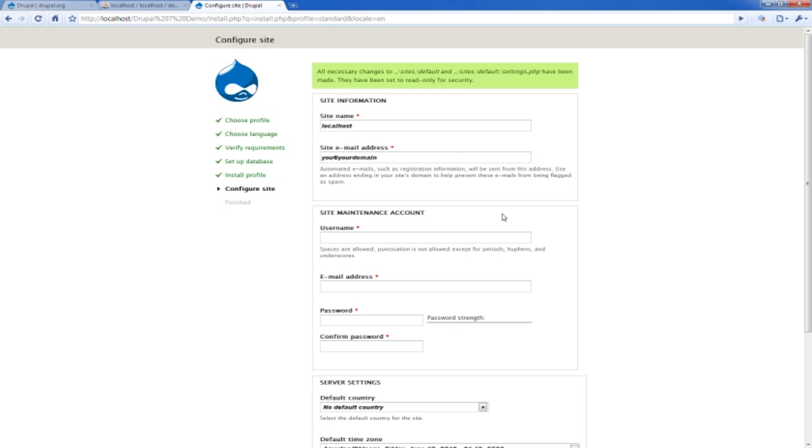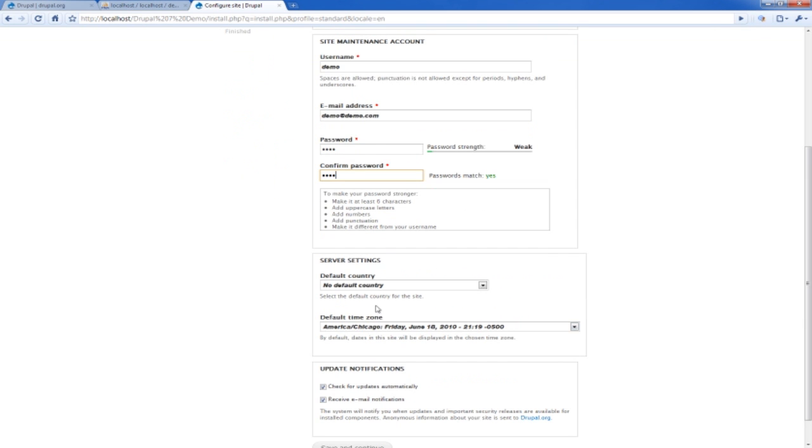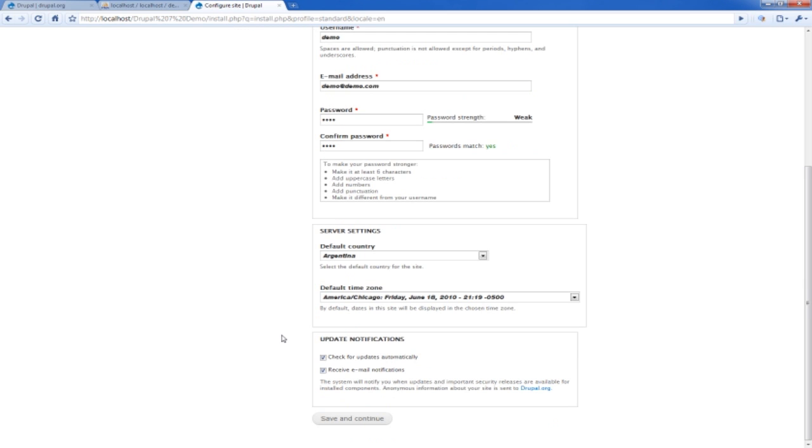And now we see the site information and configuration. Enter demo 7. I'll leave that. Demo. And just like that, we're almost done installing Drupal 7.